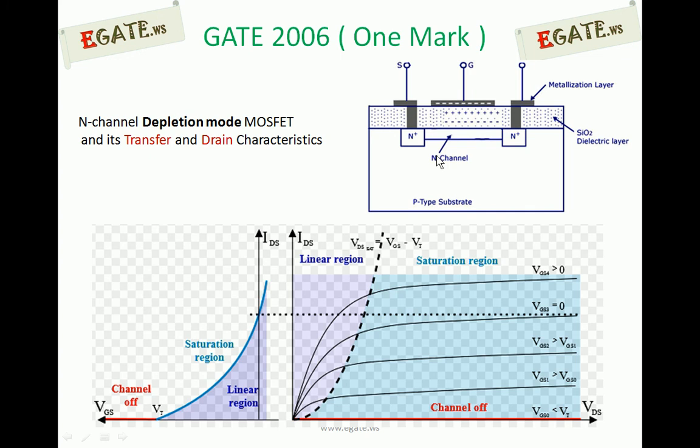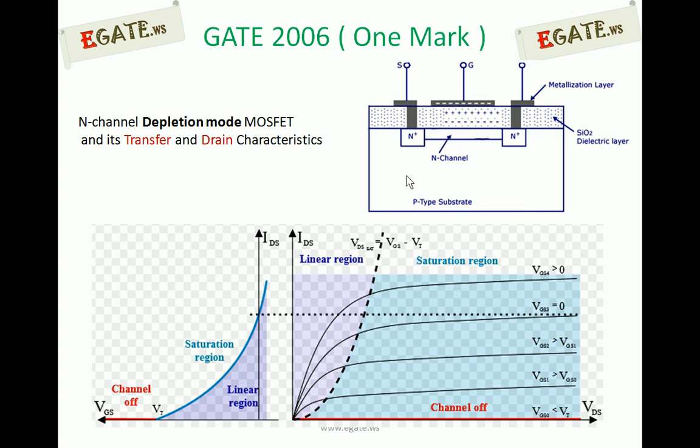And if you apply negative VGS, that means the gate is negative, and it attracts positive charge carriers. So p-type charge carriers, that is holes, come from the p-type substrate and accumulate near the SiO2 layer. The electrons previously in the channel recombine with the holes now coming.